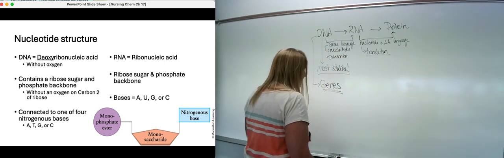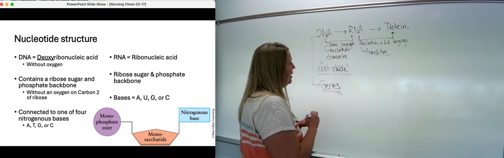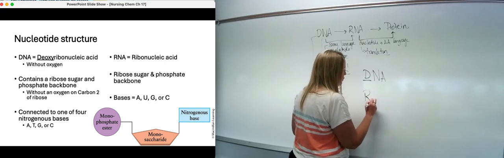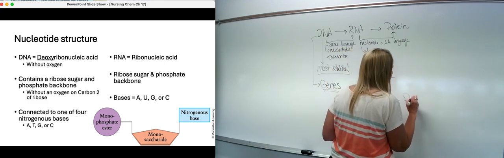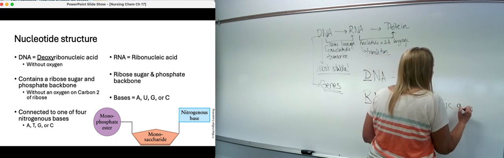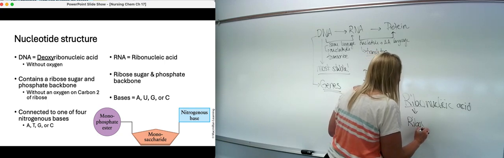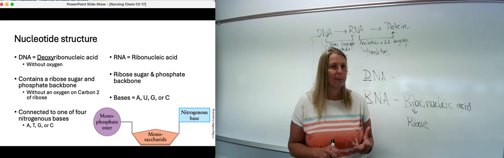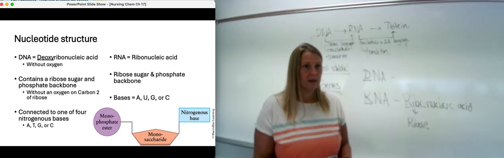So if we take a look at these nucleotide structures, what we're going to look at, the difference between DNA and RNA is that difference in the D versus the R. The N and the A, actually, if you look, are exactly the same. So if you take a look at RNA, this stands for ribonucleic acid. So again, ribo stands for the fact that you have a ribose sugar. If you remember, we talked about ribose a little bit in the carbohydrate chapter, but we will draw the structure of it here in just a minute. So again, ribose is the monosaccharide, okay?